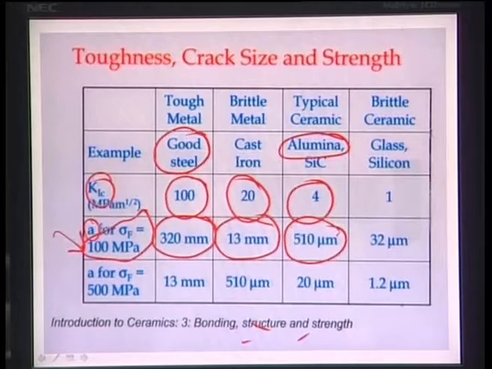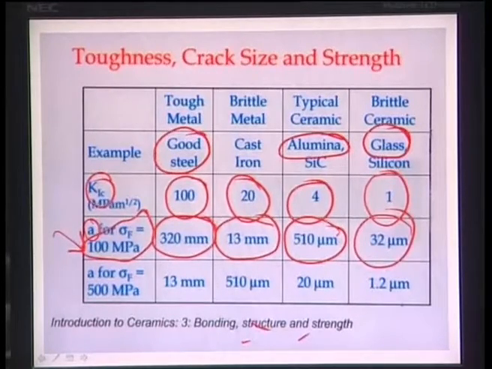Now consider an extremely brittle ceramic, for example glass. Bioglasses are used in so many applications, and these extremely brittle glasses have a fracture toughness of 1 MPa square root meter, and then you can only tolerate up to 32 micrometer. So you can see there is an order of magnitude difference. You go from 320 millimeter to 32 micrometer.